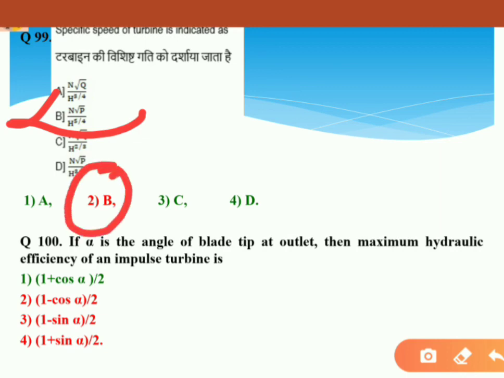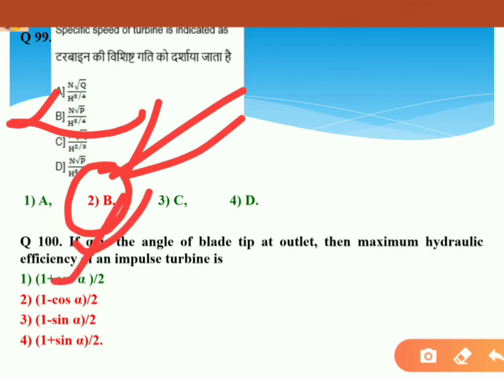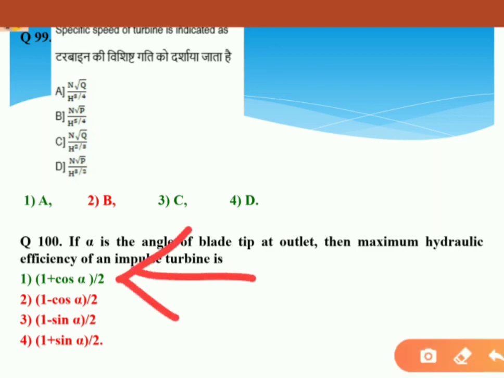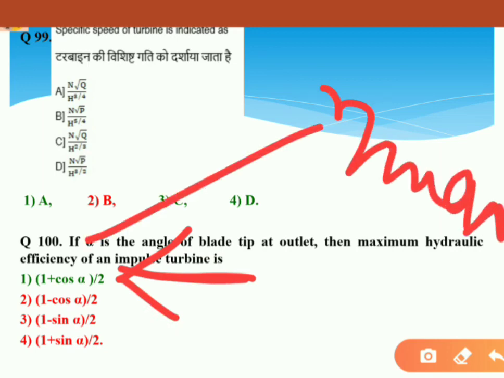Option 2 is the correct answer for that question. So last and final question, 100. If alpha is the angle of blade tip at outlet, then the maximum hydraulic efficiency of an impulse turbine is. Here option 1 is the correct answer. It's a formula, remember: for maximum efficiency it's equal to (1 plus cos alpha) divided by 2. So option 1 is the correct answer for that question.